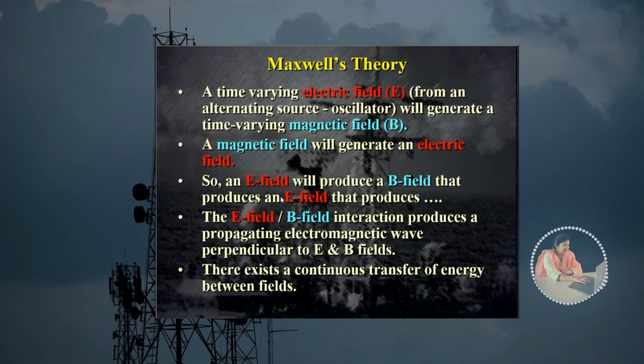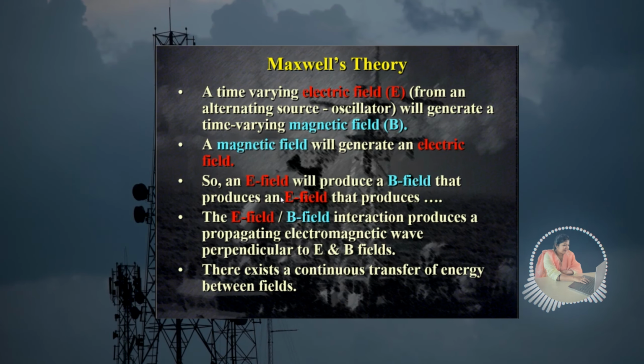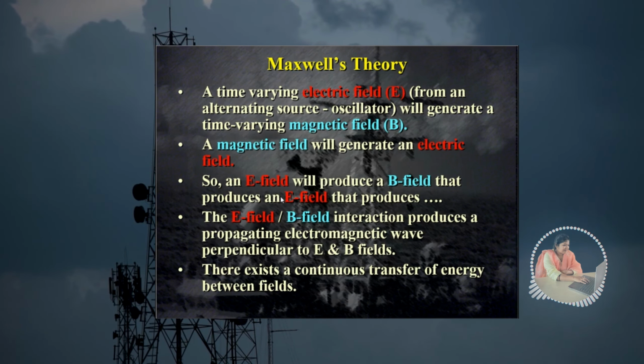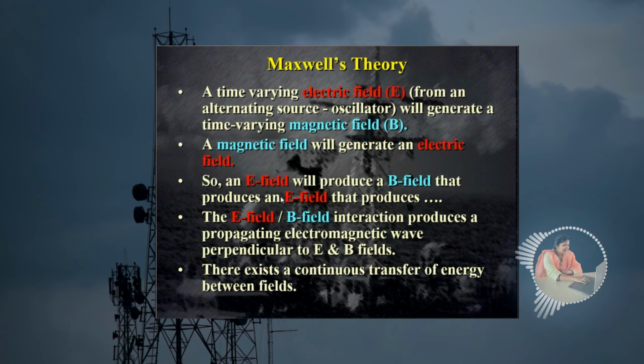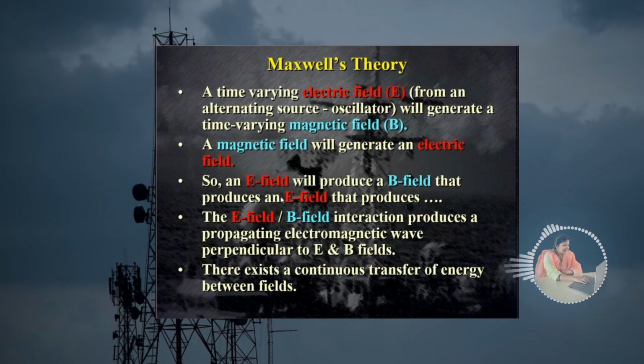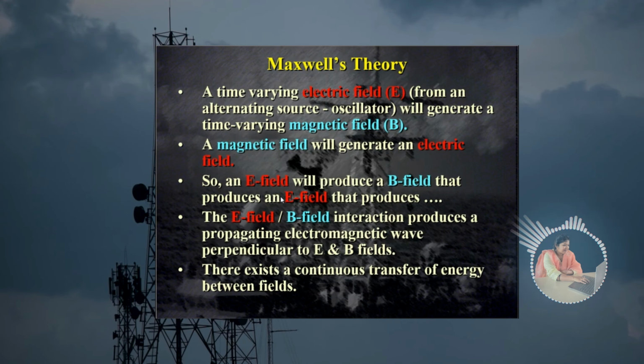हम लोग को पता है what is a law, that if there is a time varying electric field present, then it will generate a time varying magnetic field. Same magnetic field will generate an electric field. So always remember that if magnetic field is there, then it is going to generate an electric field, and if electric field is there, then it is going to generate a magnetic field.